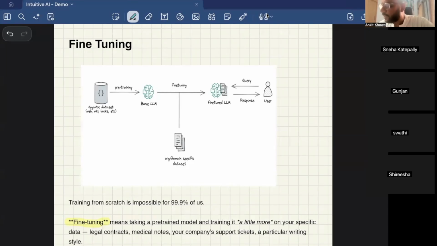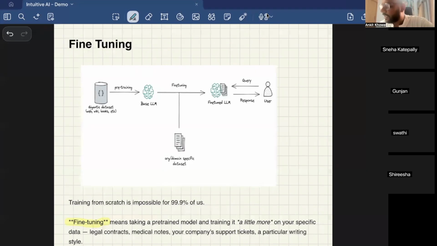So what fine tuning means is taking a base model and training it to answer in the format of a question and an answer. That is one aspect of fine tuning. The other aspect is, I take a base model, and let's say if your company is into databases, then I fine tune it on the database material so that it can answer questions related to databases very easily.